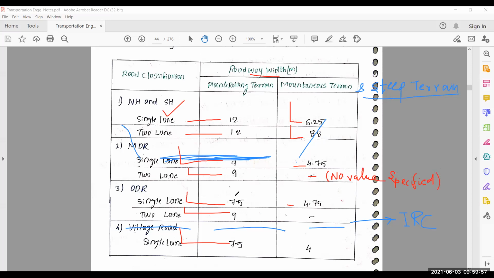For ODR, for single lane, it also provides 4.75, but no value specified for two lane road.